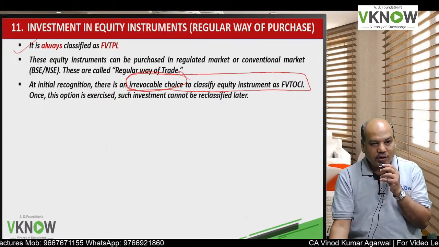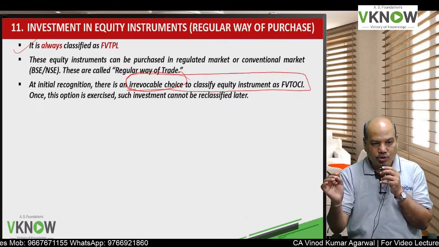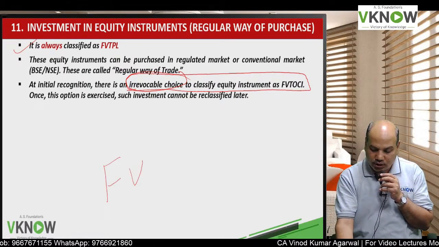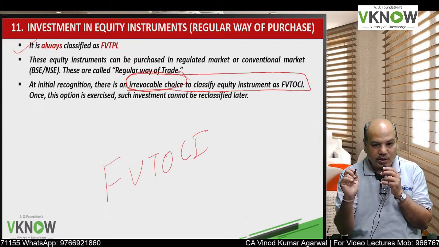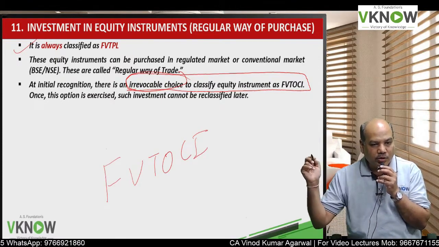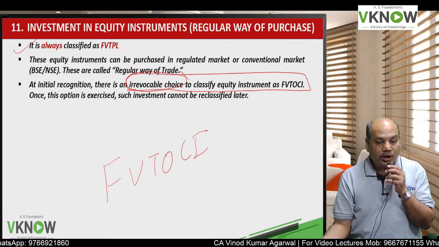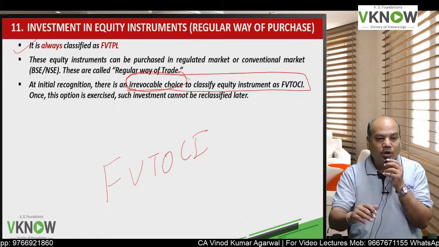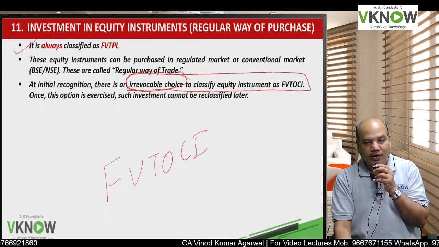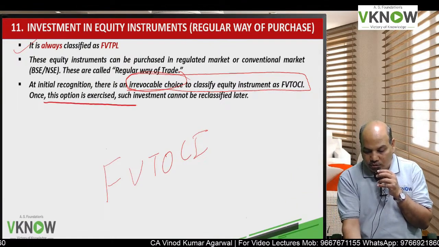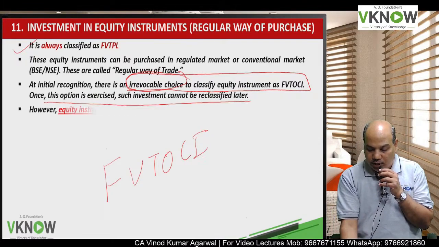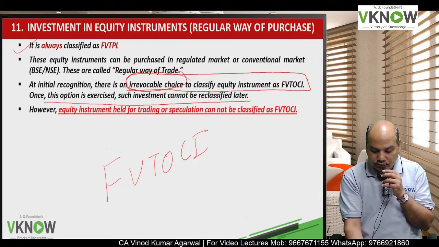Once an equity instrument is classified as FVT OCI, later on you cannot classify it as FVTPL. Okay, so make this choice carefully because this cannot be reclassified later.